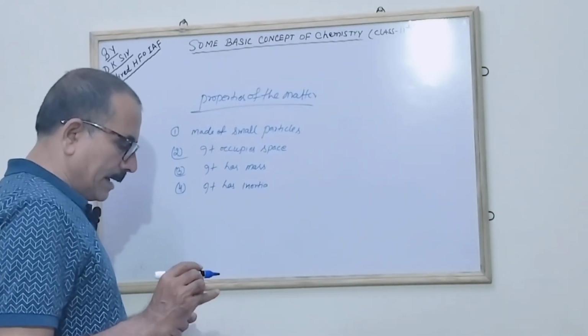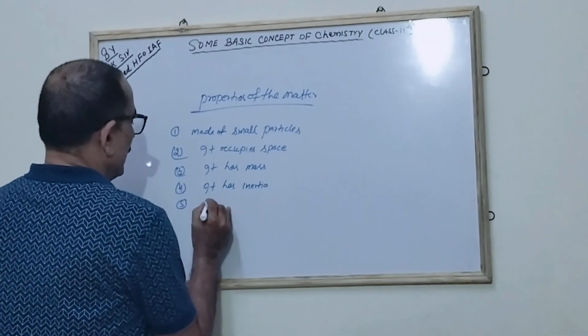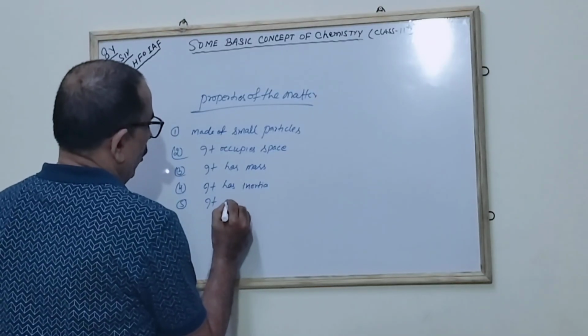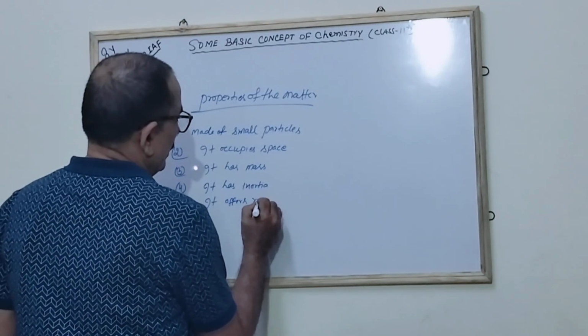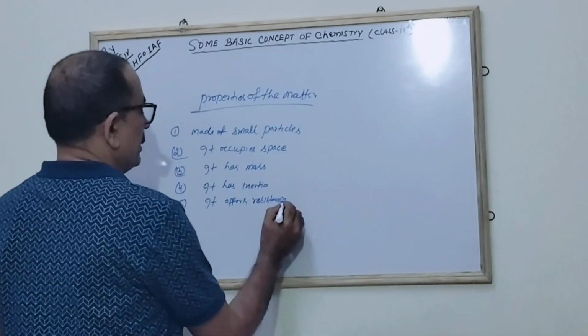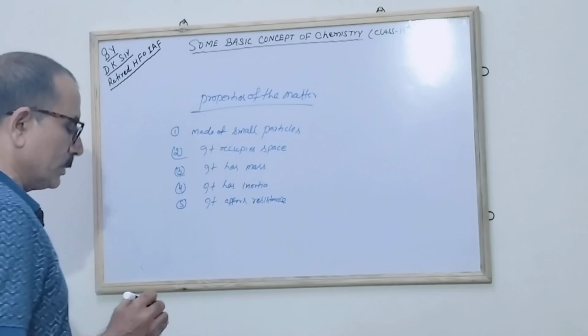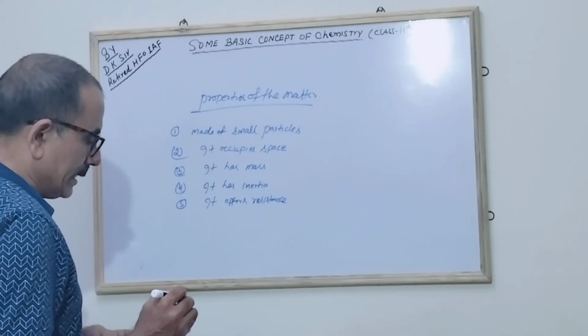We have seen inertia. Matter also offers resistance when any foreign object tries to penetrate it, it opposes it. So it has resistance.